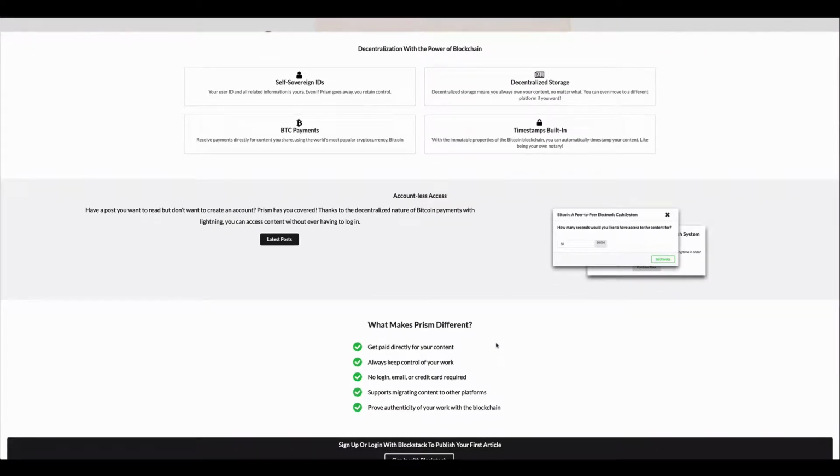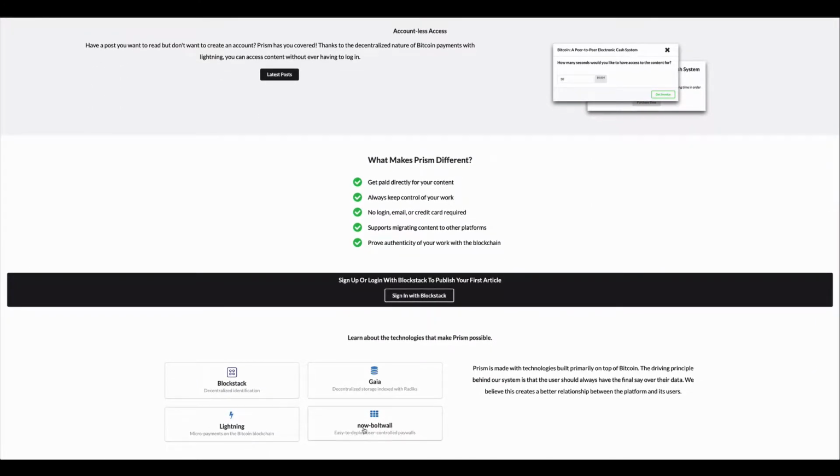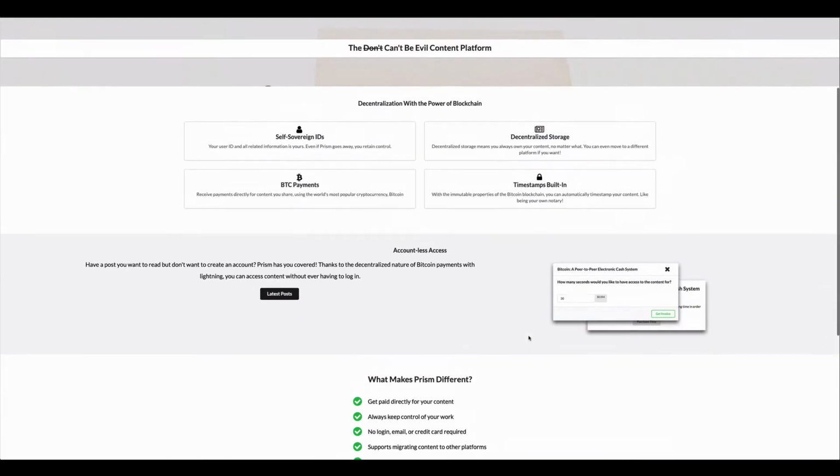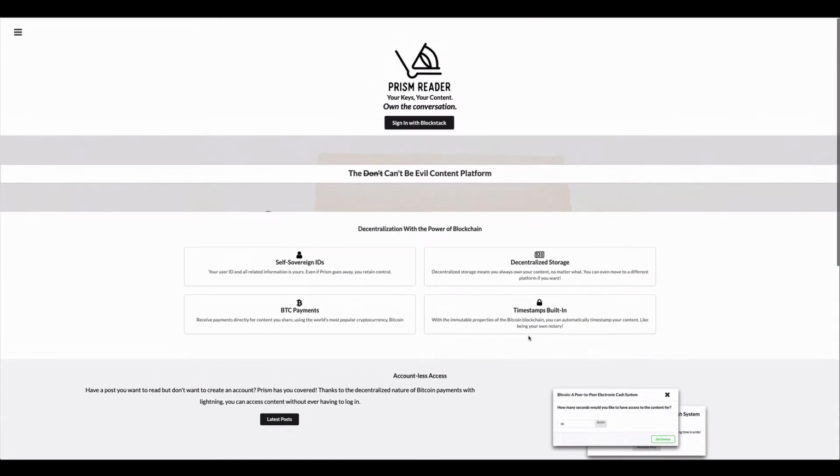The accountless nature of making payments with Lightning allows us to do authorization without having to log in with any sort of account, but still get access. And the system that we've built, what we're calling Boltwall, allows users who are hosting content on their Gaia storage service to get paid directly and tell Prism that they authorize access once they have received payment.